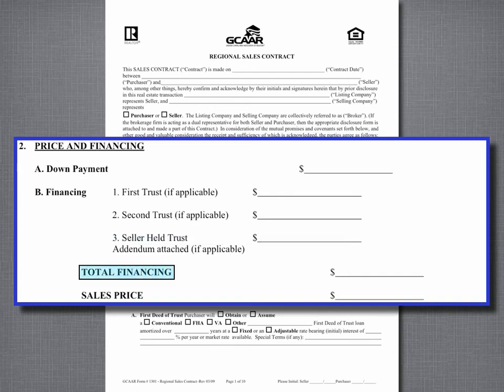The total financing blank here is the sum total of the different types of financing described in section B above. If the buyer is simply getting a first trust of $400,000, what would go in that space would be $400,000. Paragraph A, down payment would say $100,000, and then the sales price would say $500,000. The number that goes in the sales price blank is the sum of the down payment and the total financing.